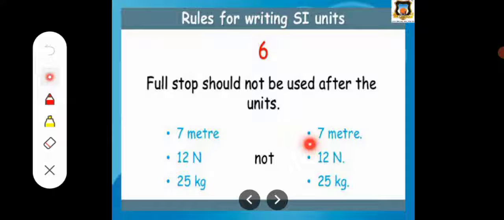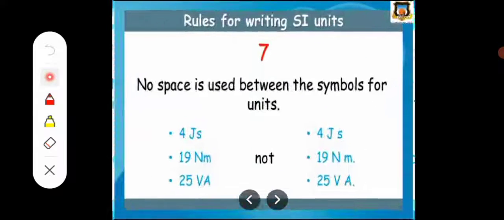The sixth rule is that a full stop should not be used after the units. When we write the units, full stops are not required. Only write 7 meter, 12 Newton, 25 kg. So this is the wrong method, this is the correct method.